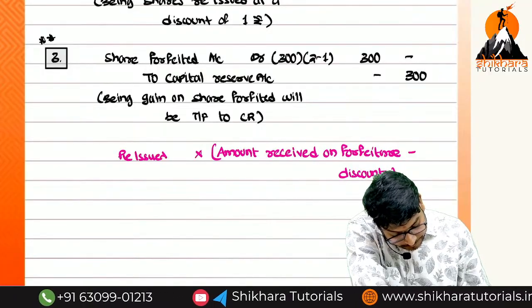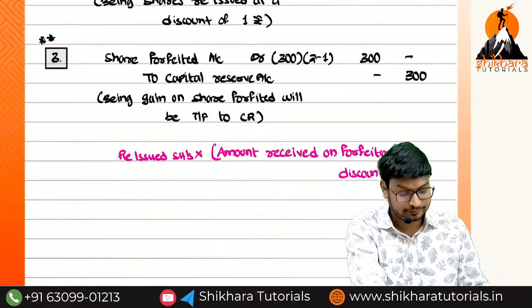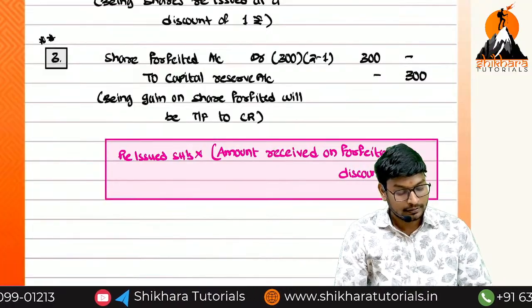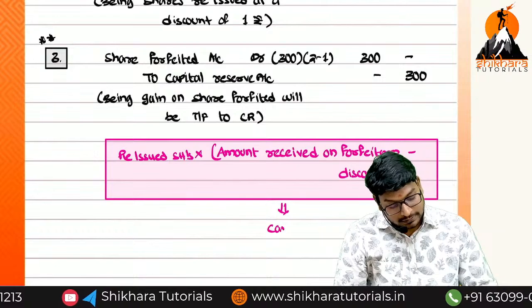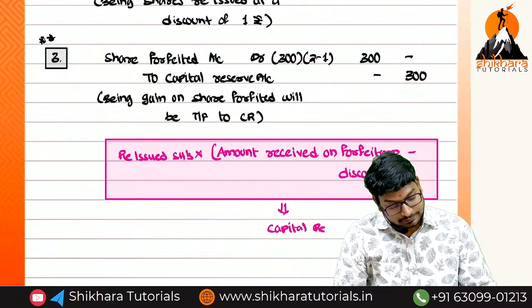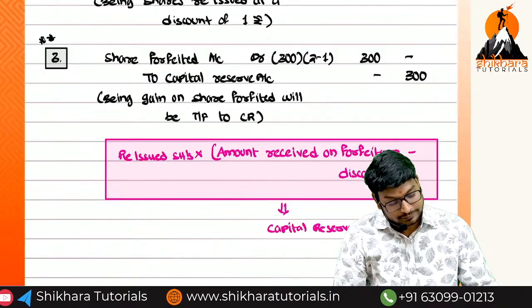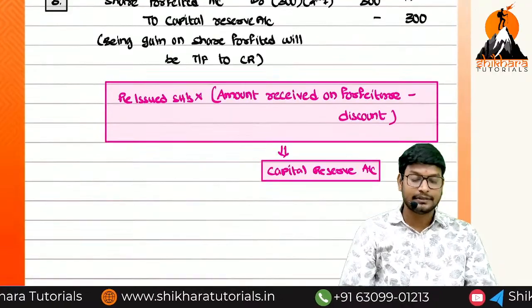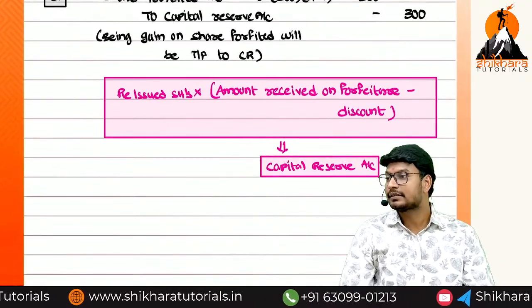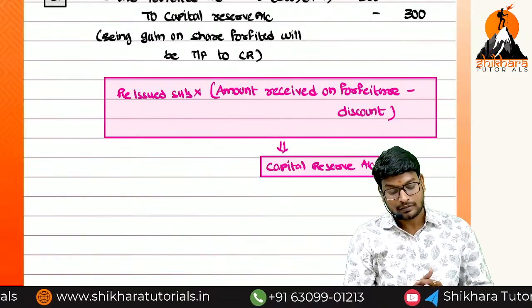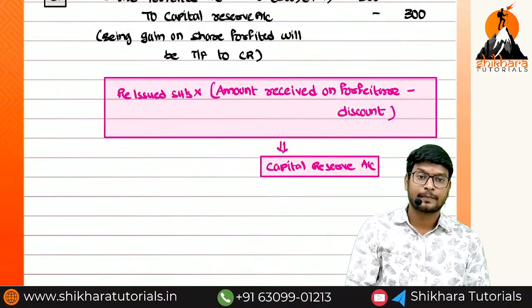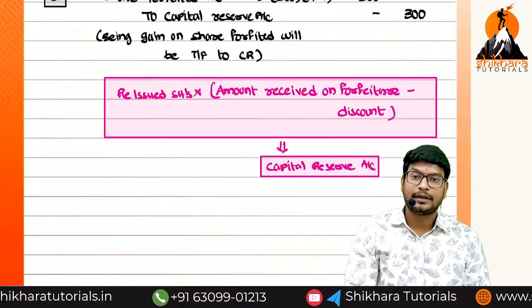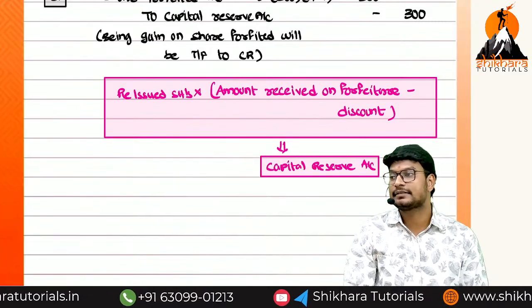Reissued shares. So this is the formula for calculation of what, ma? We have to transfer to which account? Capital reserve account. Reissued shares into amount received on forfeiture minus discount allowed on reissue. Reissued shares into what, ma? Into amount received on forfeiture minus discount.